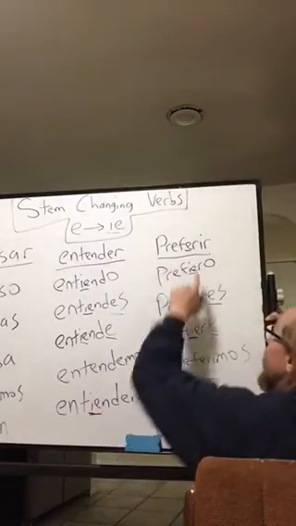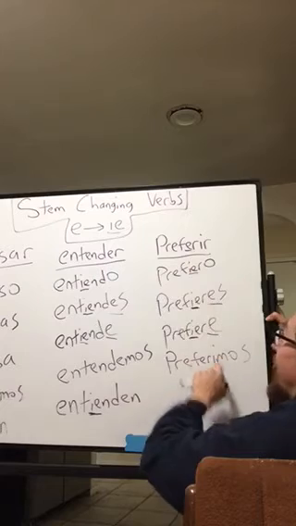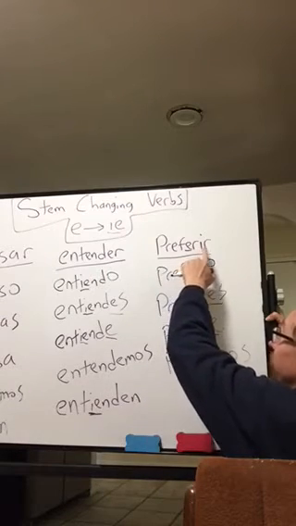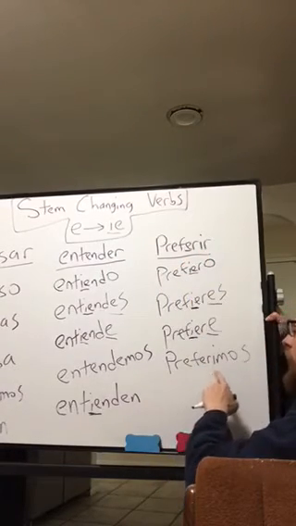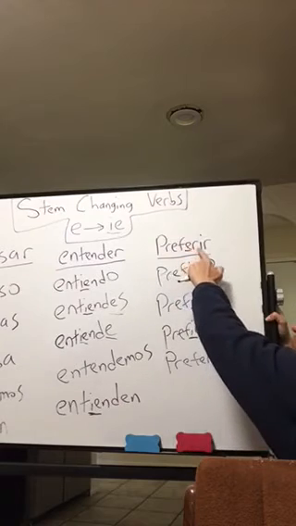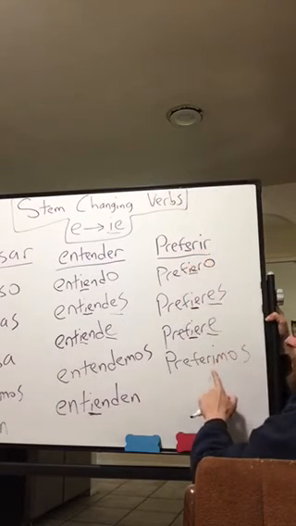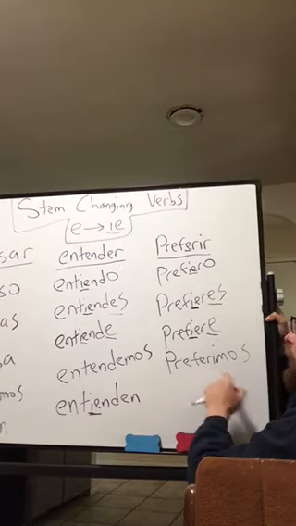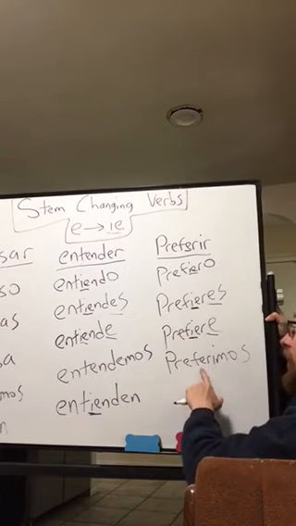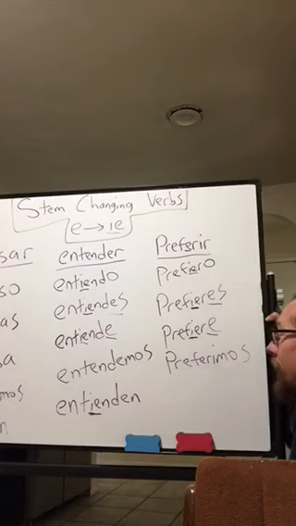They'll always have a part of that second to last letter in the conjugation. So it's imos here in preferir. There's an I in preferir. It's an IR ending. So you use an I in the nosotros form, preferimos. And I didn't change the E to an IE.